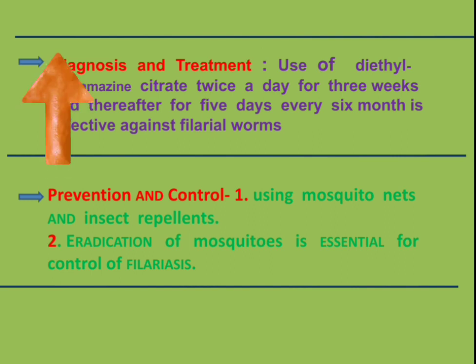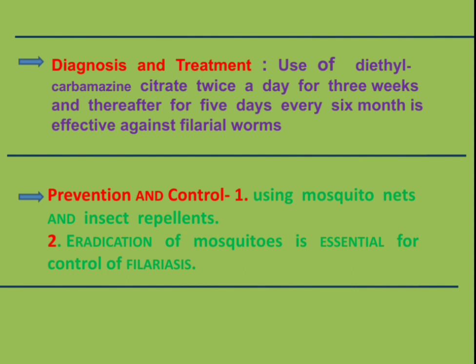Diagnosis and treatment of filariasis. Use of diethylcarbamazine citrate twice a day for 3 weeks and thereafter for 5 days every 6 months is effective against filarial worms.